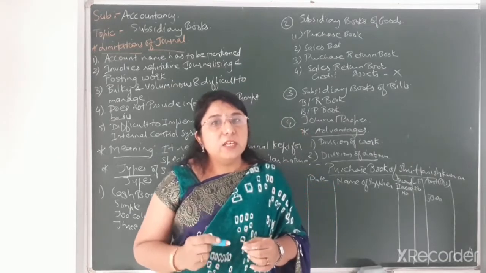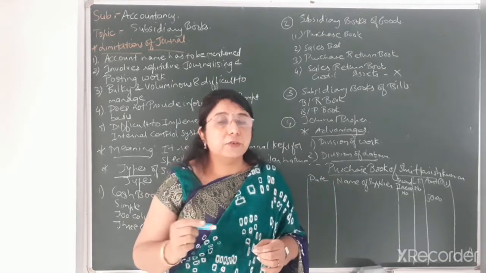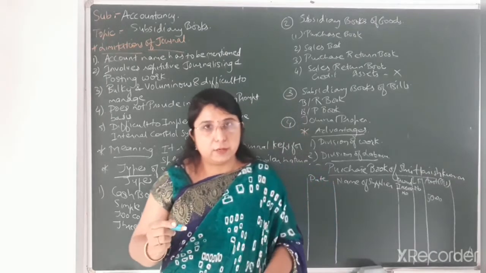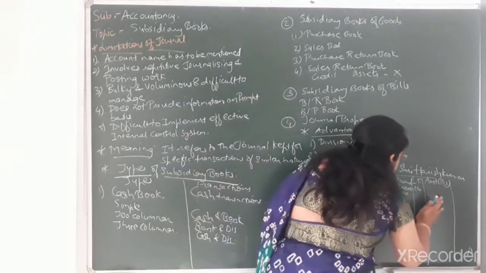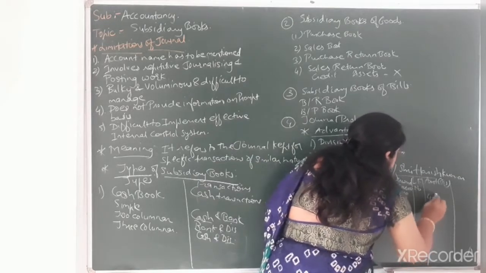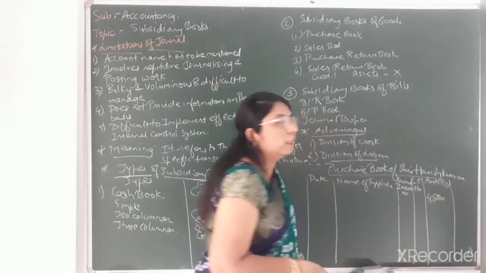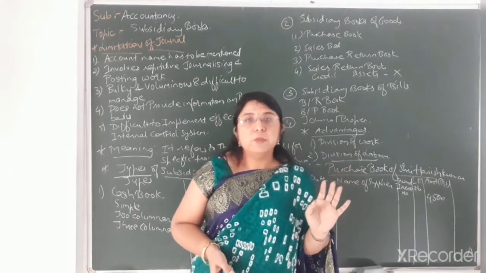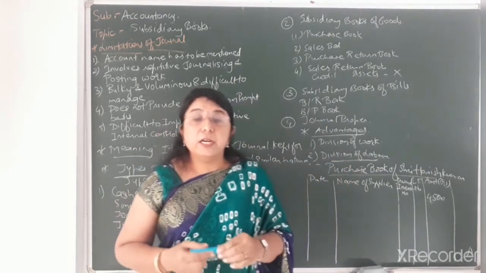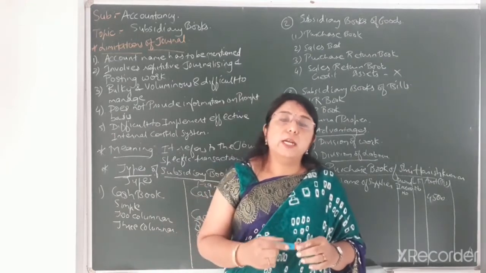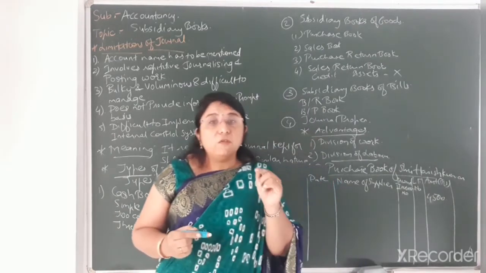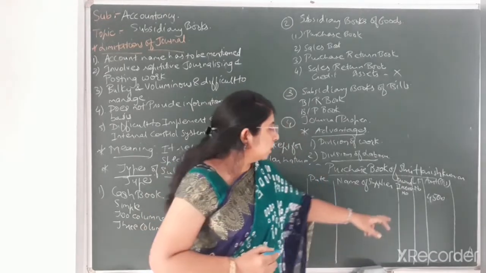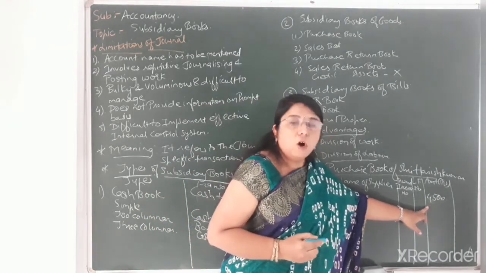Then 10% of 5,000 comes to 500, so after deducting 500, you will write only rupees 4,500 in the column of amount. You are already well aware that trade discount is never recorded in the books of accounts, so always the net amount after deducting trade discount is recorded.